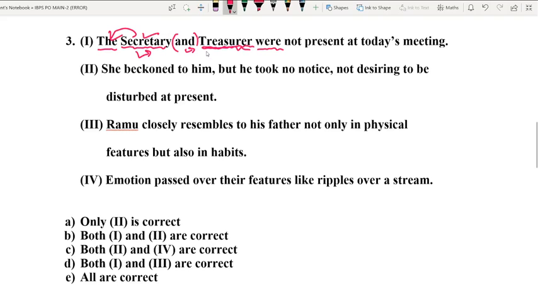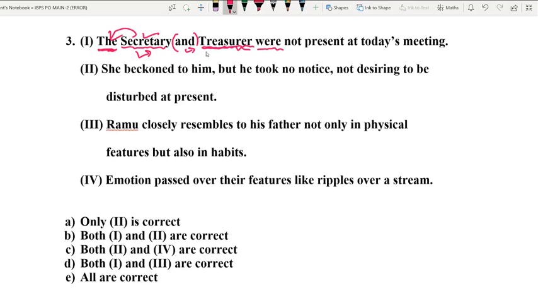But here, unlike that, we have used the only before the first common noun, that is secretary. And here what we understood is, if before two singular common nouns we have used the only once, then those two posts belong to one person, and the person who is secretary is the treasurer.